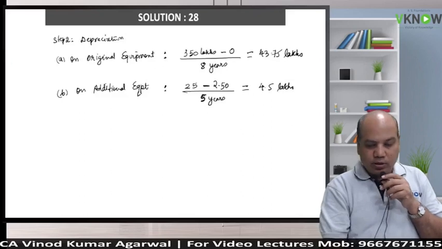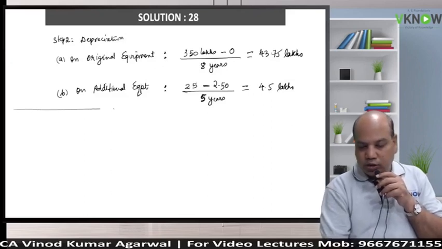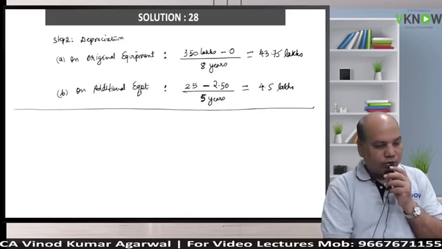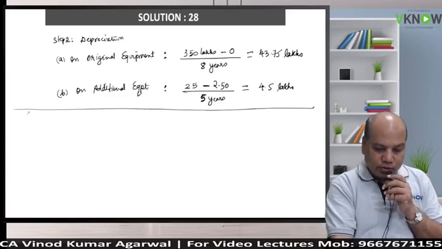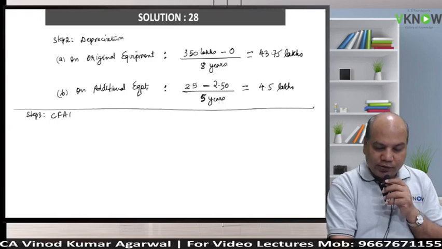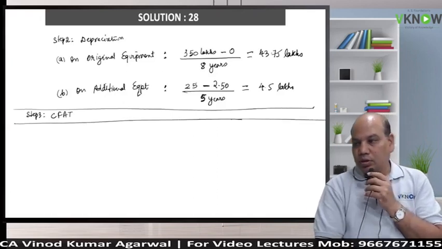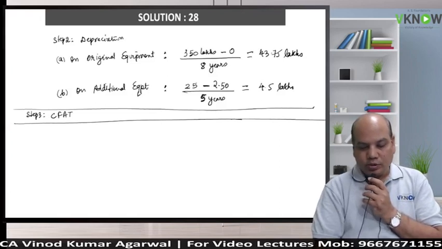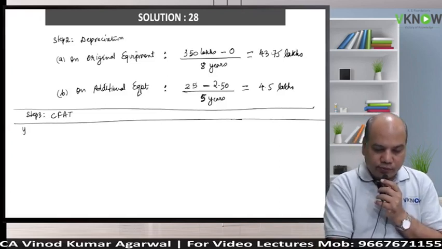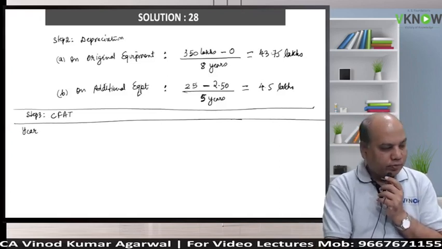Now we'll prepare the main working note. Calculation of CFAT. Step 3. This is important. Here we will see tax adjustment also, depreciation adjustment also. So highly important question. First column write year.